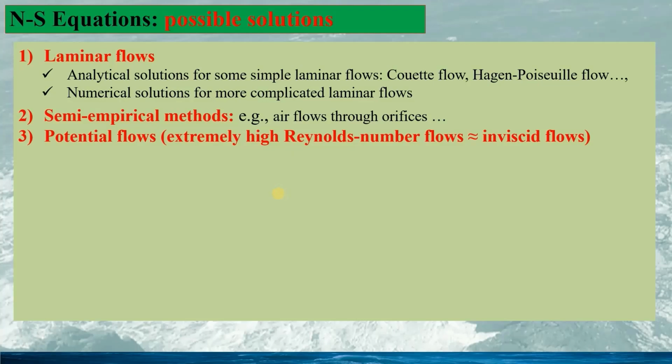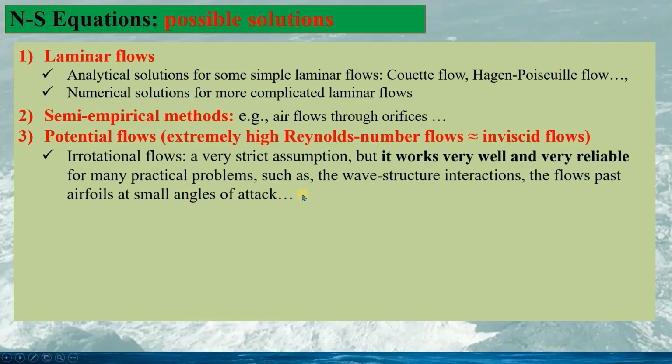This is for the extremely high Reynolds number flows. It is equivalent to inviscid flows. This, including the irrotational assumption, is a very strict assumption, but it works very well and is very reliable for many practical problems, such as wave structure interactions and the flow past airfoils at small angles of attack. For such a flow, the mathematics is very beautiful.